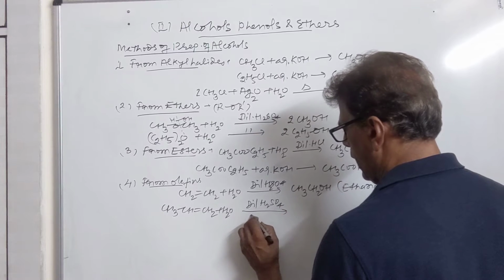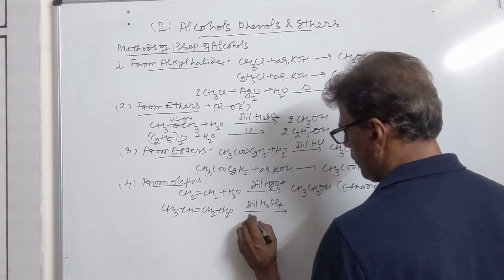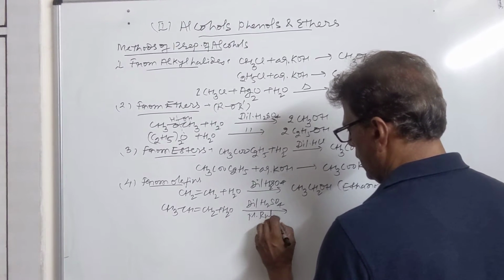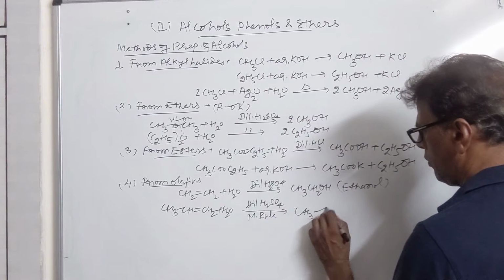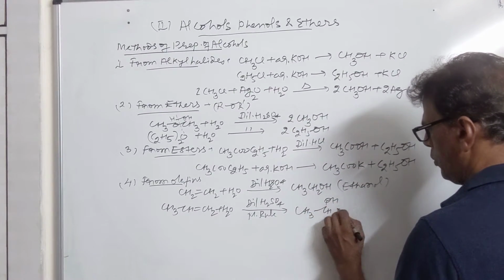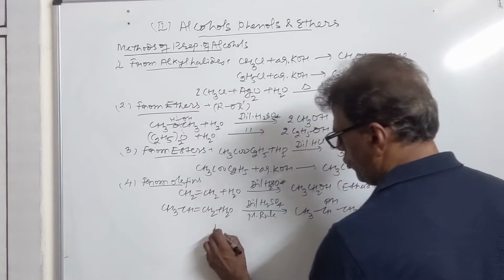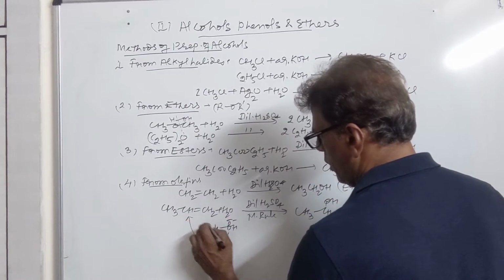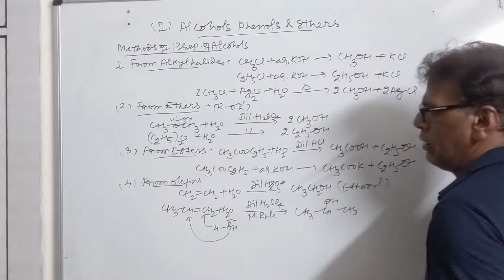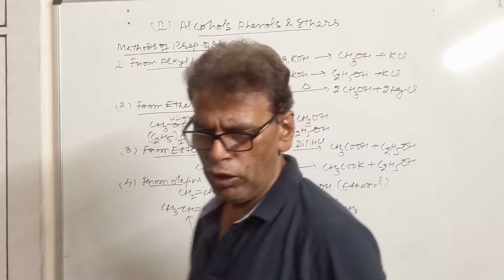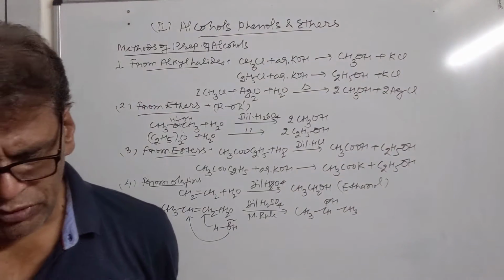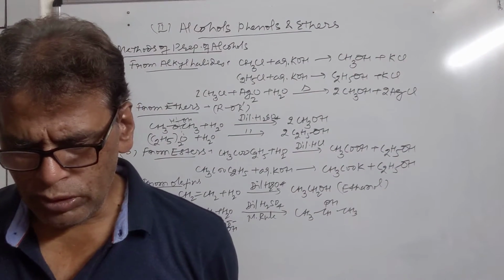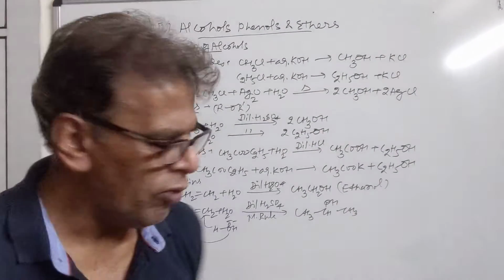Markovnikov rule states that the negative part of this group will go to the central carbon, which is having less number of hydrogens, and the positive part will come here. Water has two parts, H and OH. This is the negative part, it goes to the central carbon, and hydrogen goes here. So this is the way olefins can be changed into alcohols.